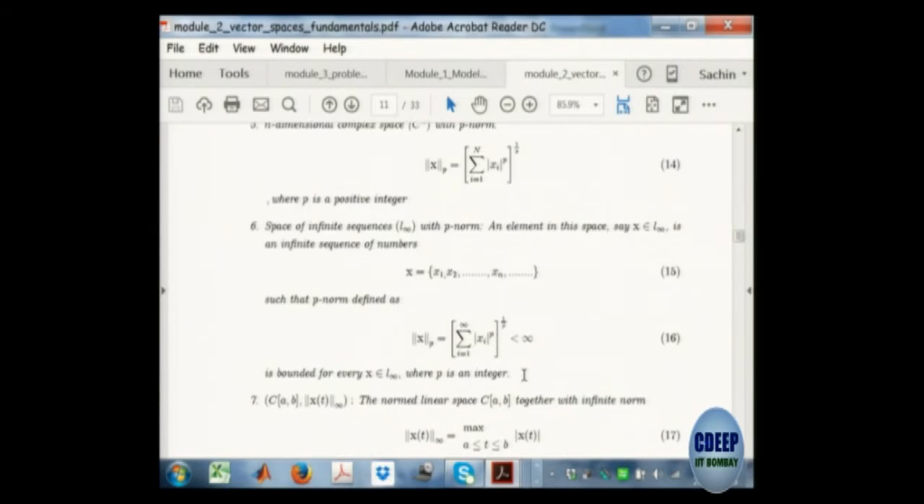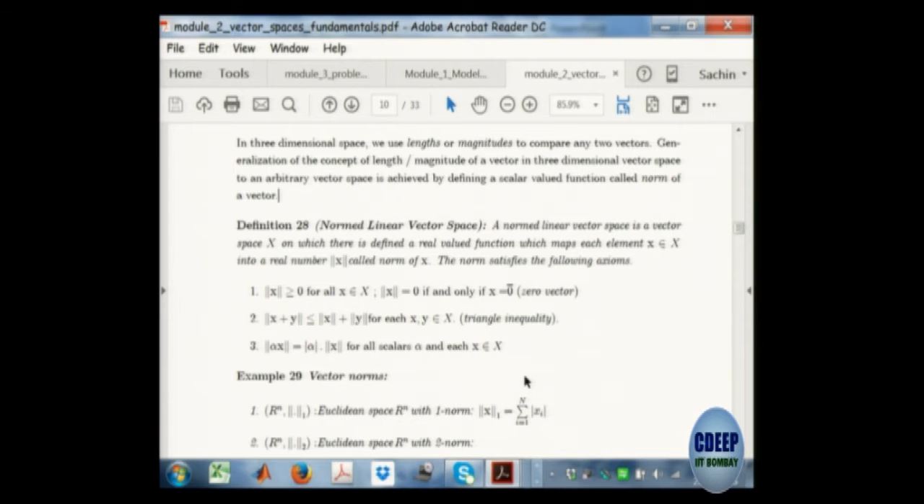Why will this integral operator give you length? Because a length function has to follow these 3 fundamental properties. A length function has to be greater than or equal to 0. If you add 2 vectors, then the length of the sum of the 2 vectors is always less than or equal to norm x plus norm y, the triangle inequality. And if you multiply a vector by a scalar, the length gets multiplied by the scalar.